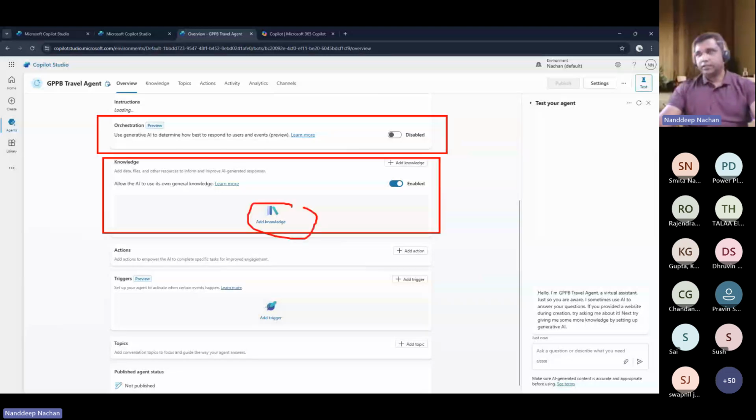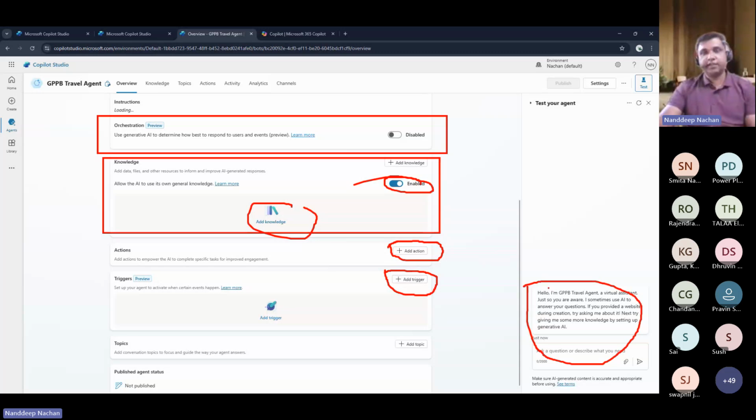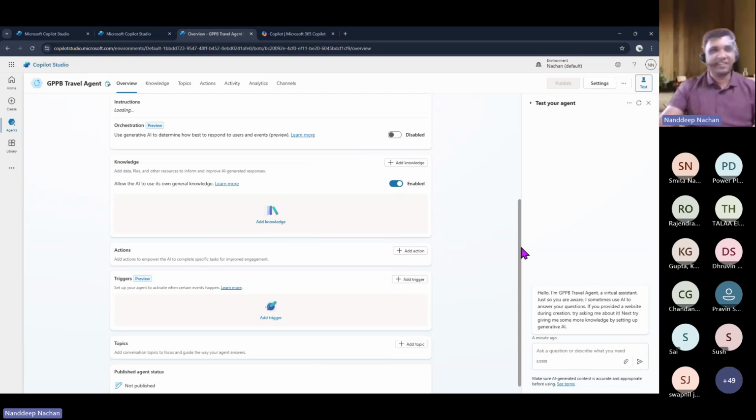Then you need to add an action for when this particular agent triggers, what action it should do, probably sending an email or anything else. We don't have many actions here, just 50 plus available. But one good thing is that you can create a flow. You can add a trigger here which defines when this particular agent should get triggered, and that is the reason it is autonomous. You will not use a chat interface to chat with that agent, but that agent will be automatically triggered when something happens. That was my demo, but unfortunately Copilot Studio did not work at that point of time. Hopefully I will record that and share it with you.